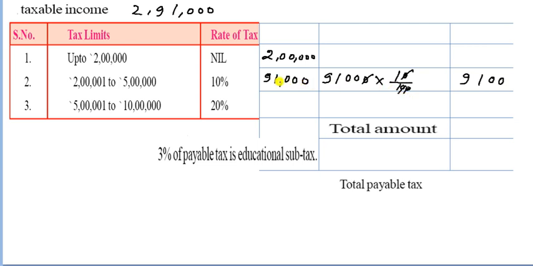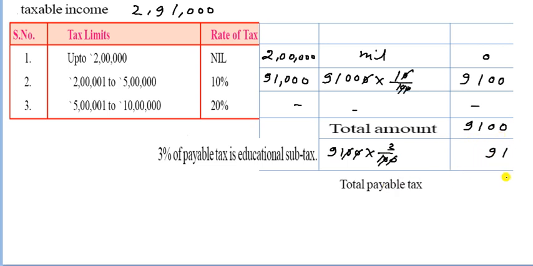So this will be your taxable tax, and there is no above income, so here is nil, so you have to write here 0. So the total amount is 9,100. So 3% is the educational cess. So 9,100 into 3 upon 100. So 0 cancels with 0, 0 cancels with 0. So we get only 91 rupees.